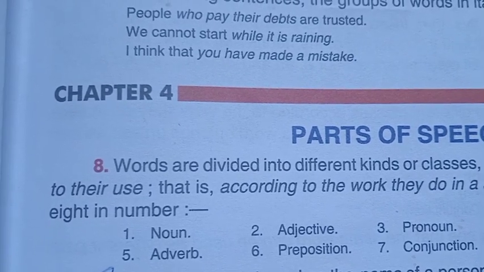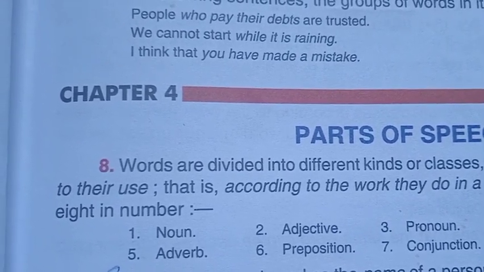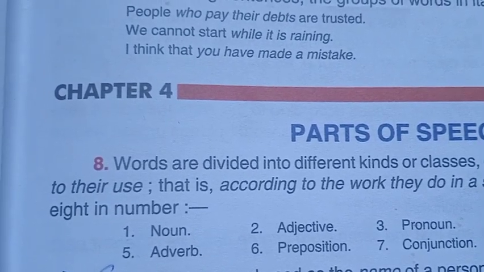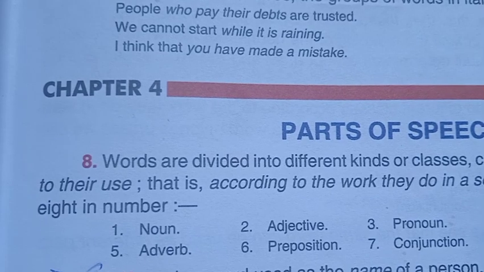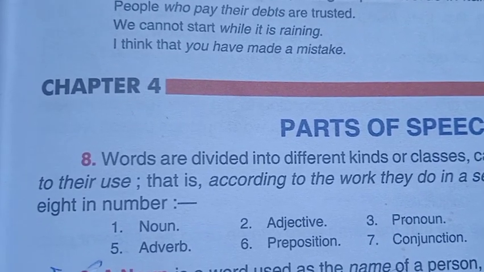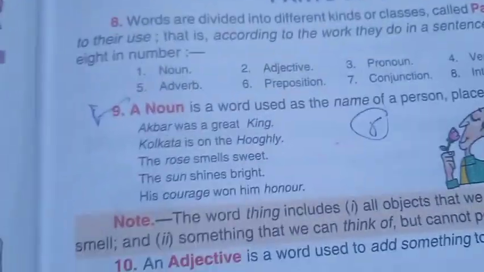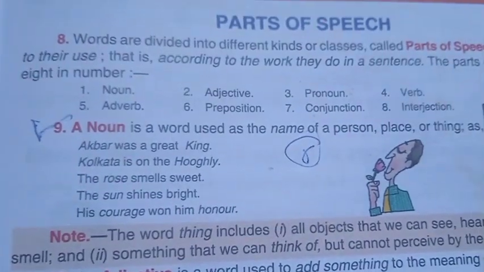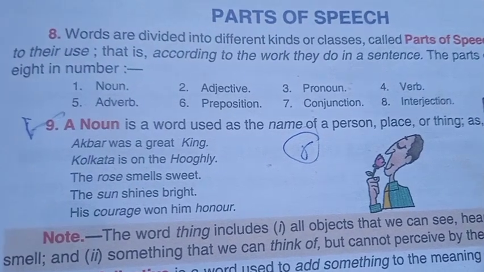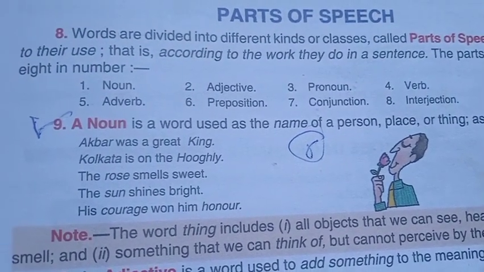"We cannot start while it is raining." "It is raining" is a clause with subject and predicate. "I think you have made a mistake." So here "you have made a mistake" is a clause. So the next part is parts of speech. Words are divided into different kinds or classes called parts of speech.